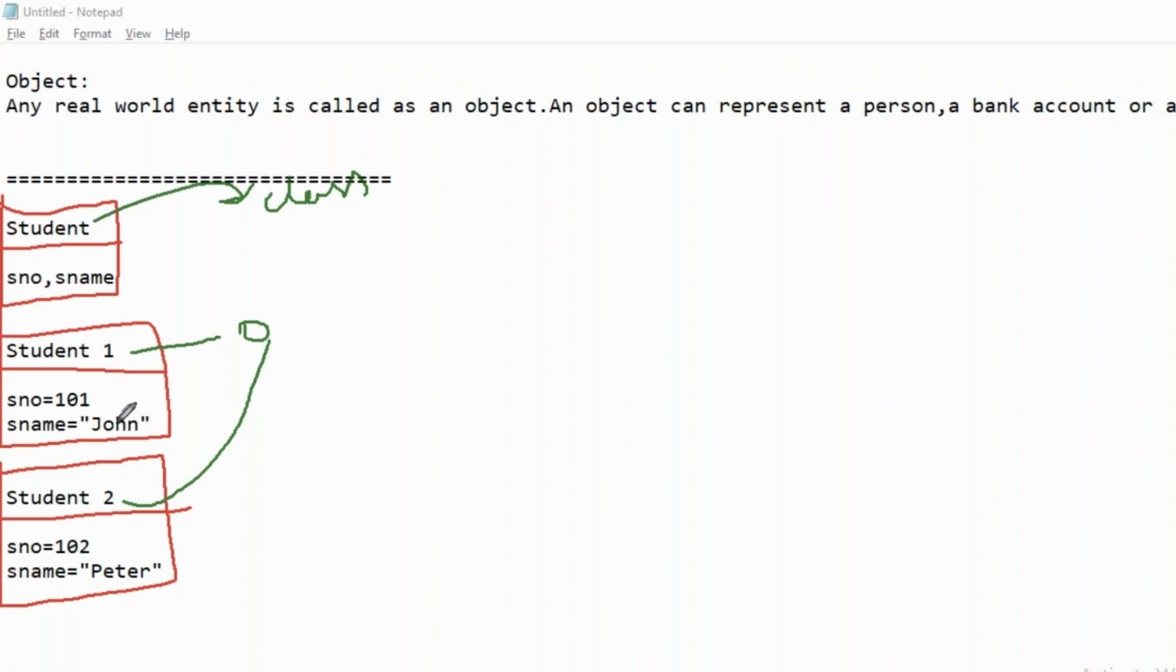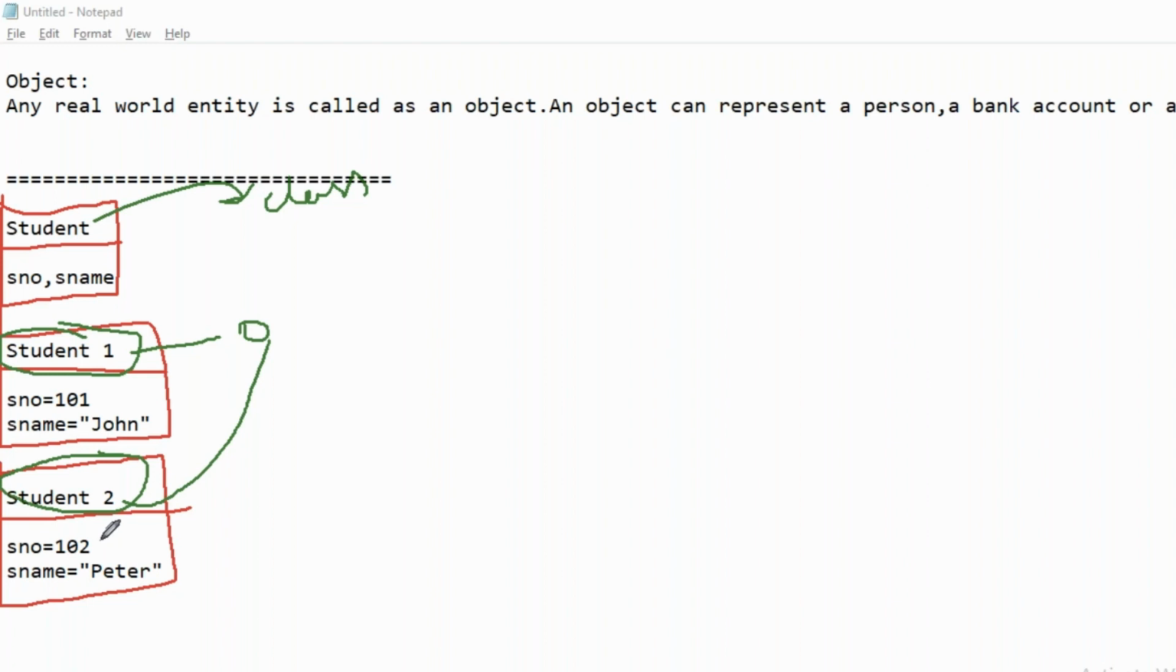But Student 1 is an object that is representing only the student with the particular ID 101. Student 2 is an object which is representing a student with the ID 102. Student 1 object represents only John. Student 2 object represents only Peter. That means class is like generalization. Generally, all the students should have certain attributes, and that is what the class will be representing.